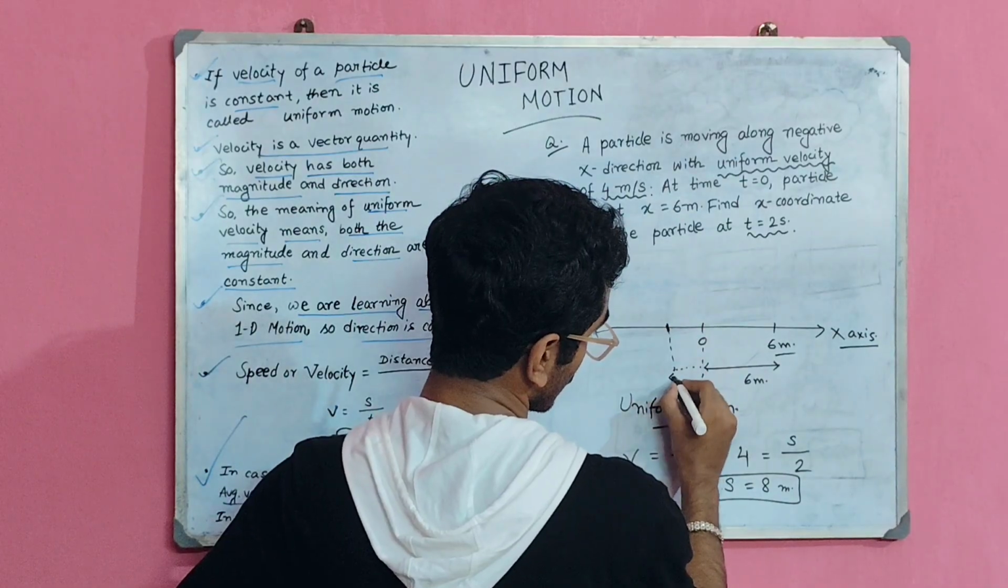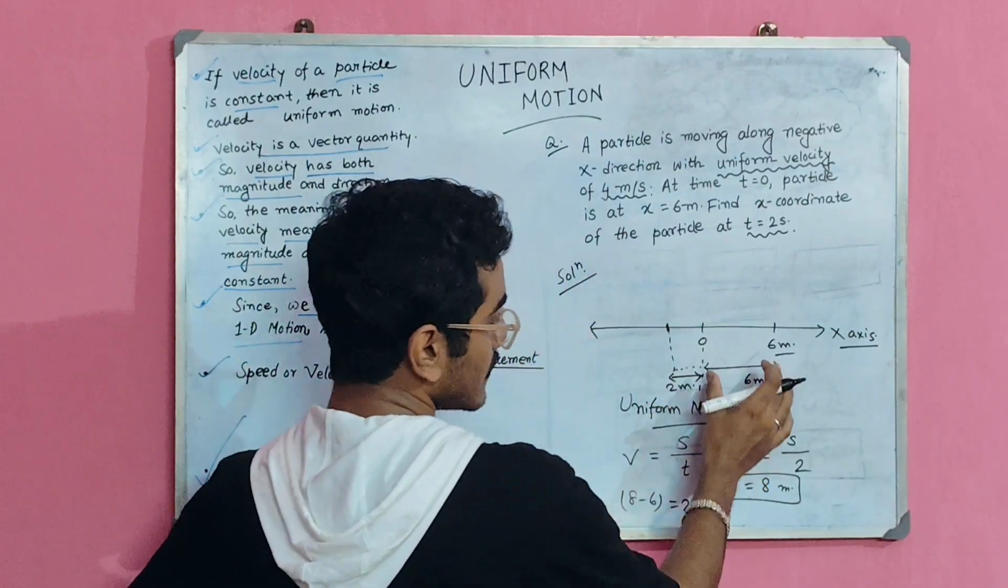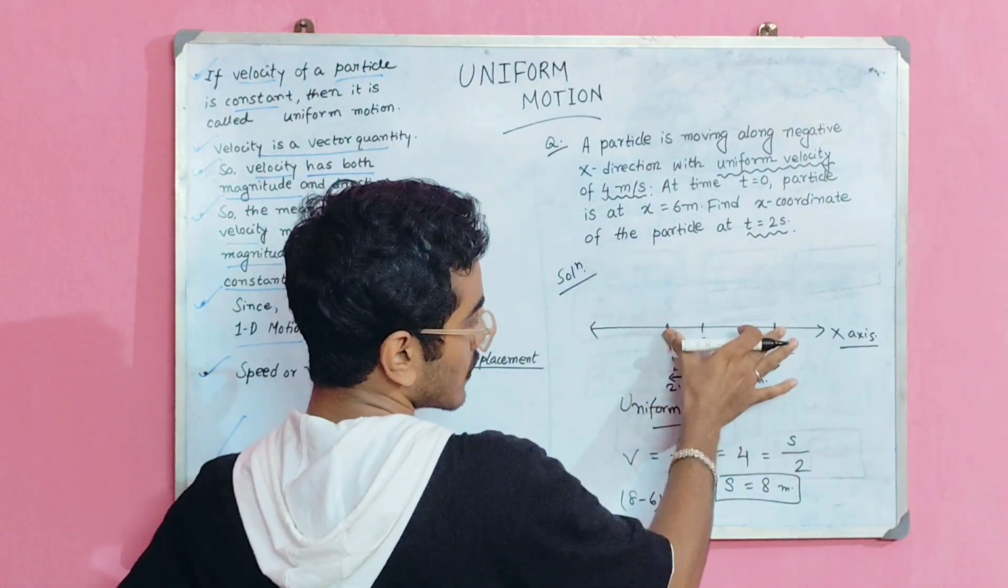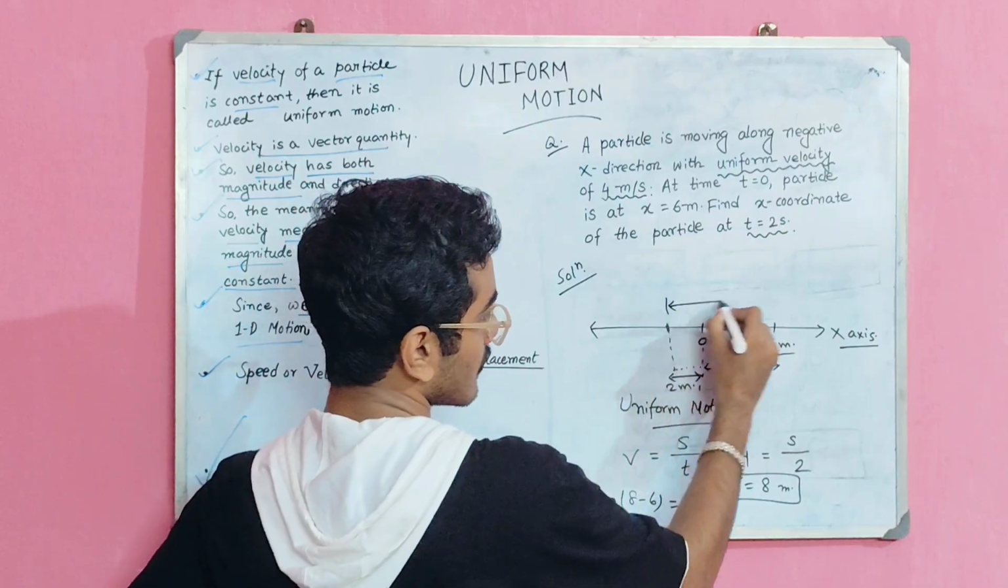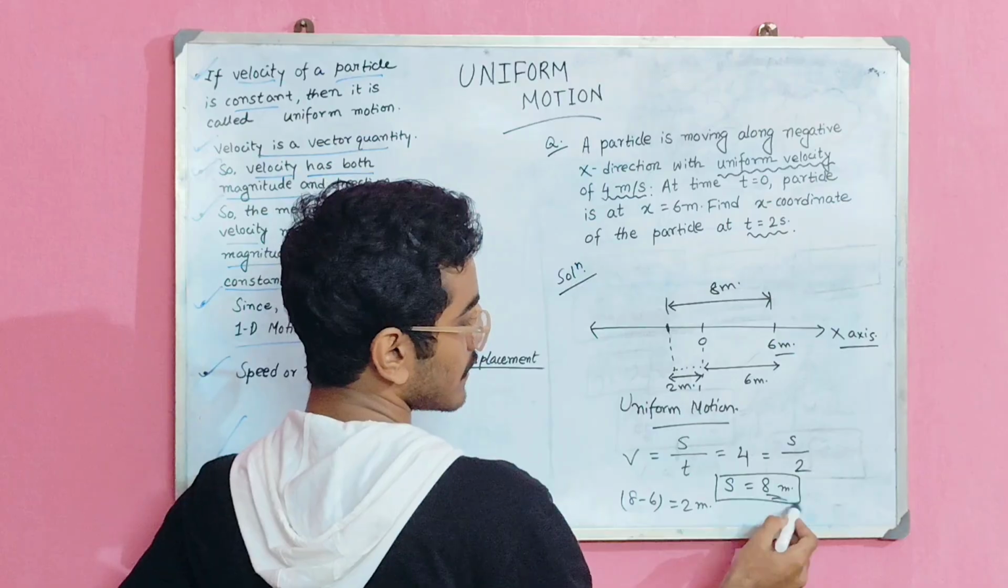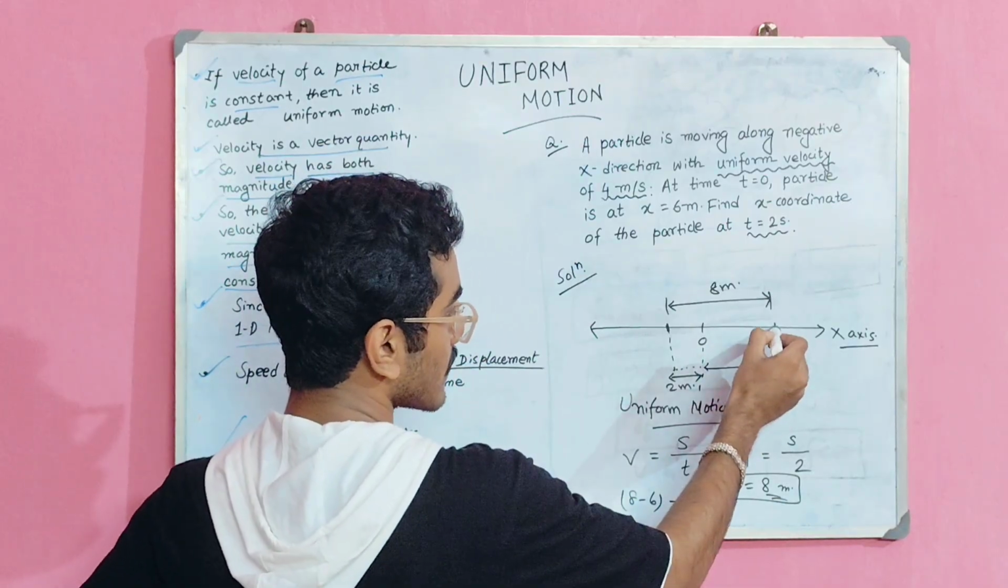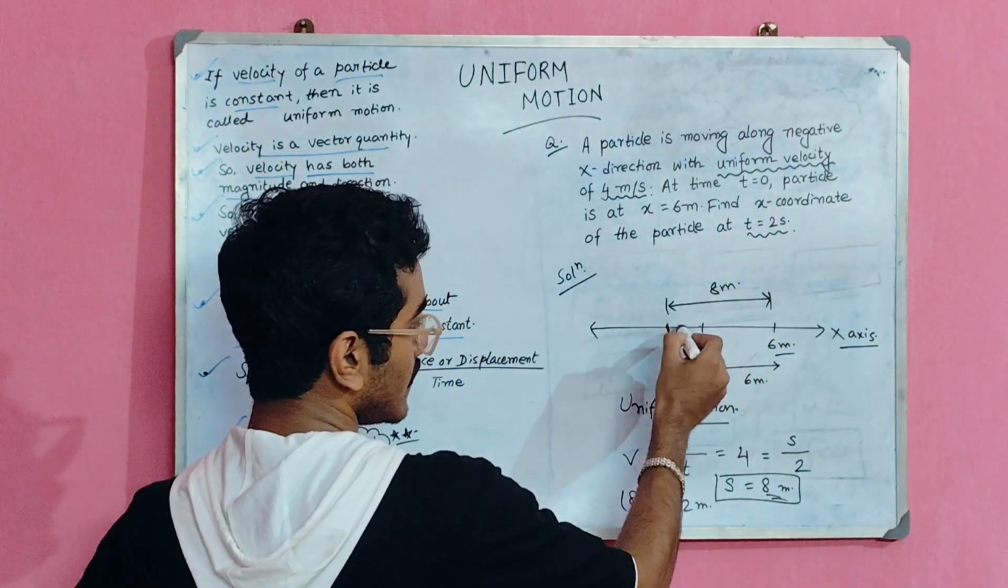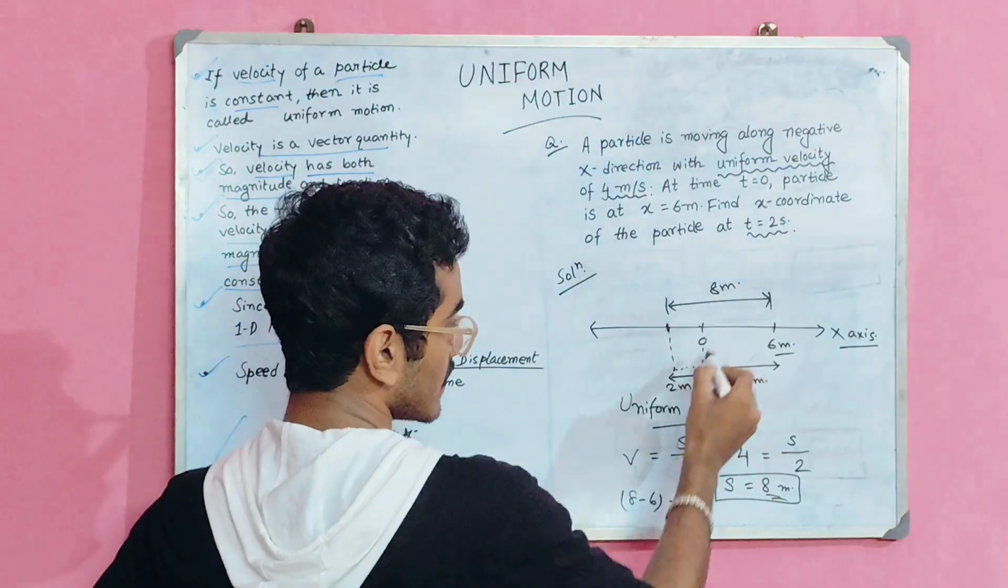This part is your 2 meter. This is 6 and this is 2, so the total is 8 meter. So the particle is moving 8 meter. That means at first 6 meter, then 2 meter. So the total is 8 meter.